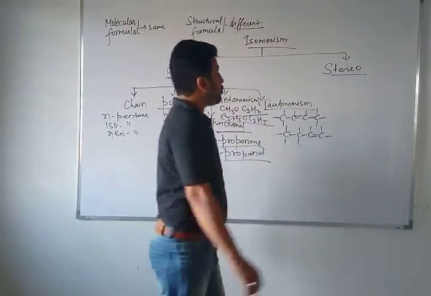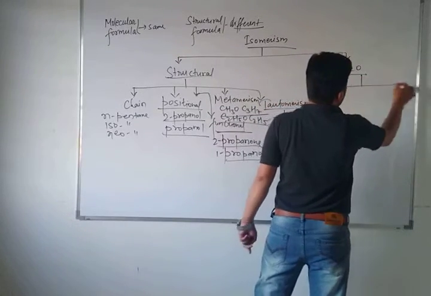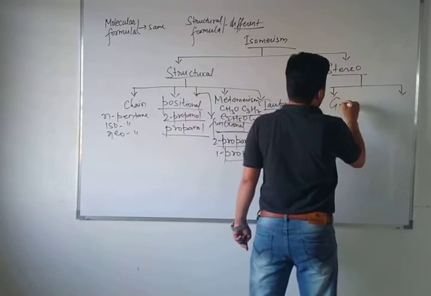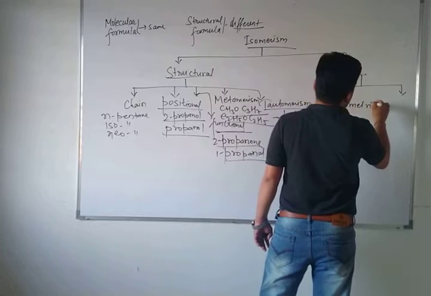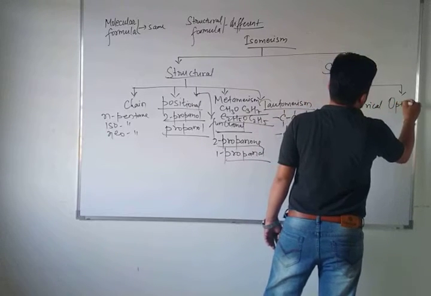Stereoisomerism has been divided into 2 parts: geometrical isomerism and optical isomerism. Geometrical and optical.